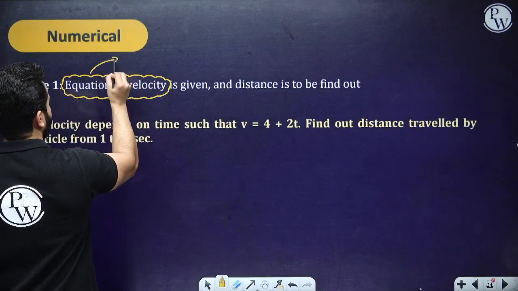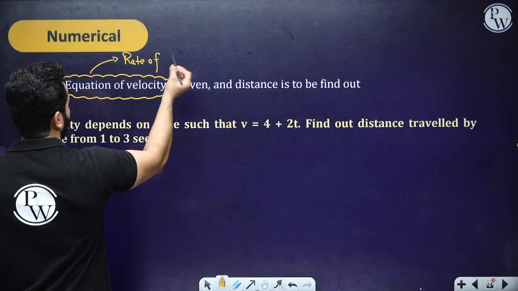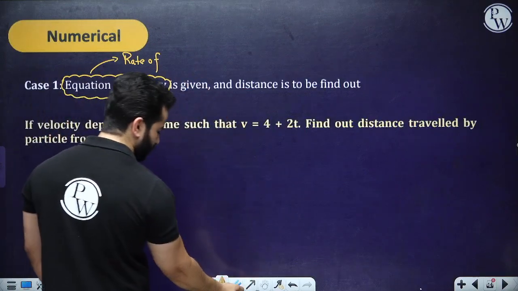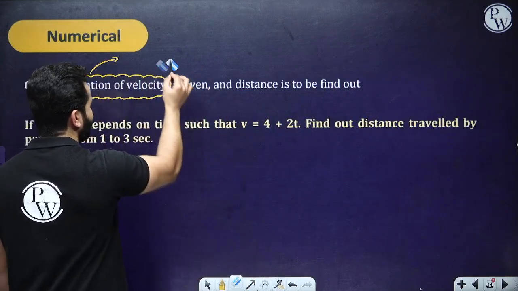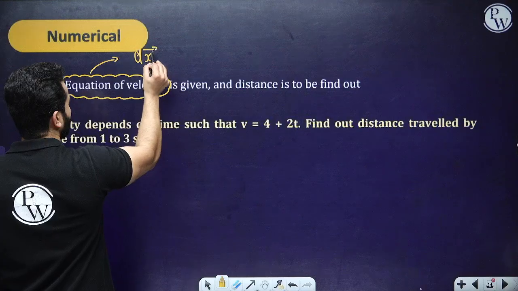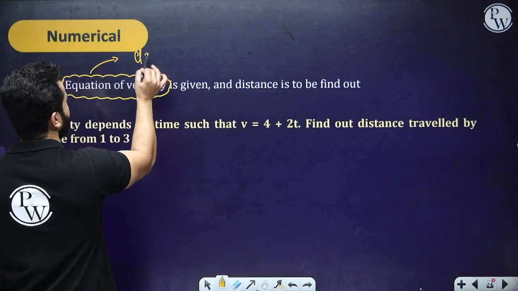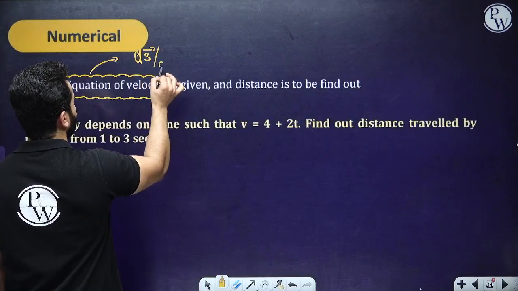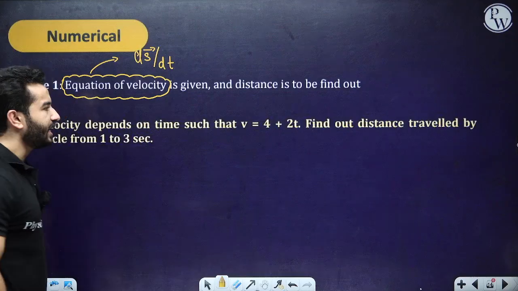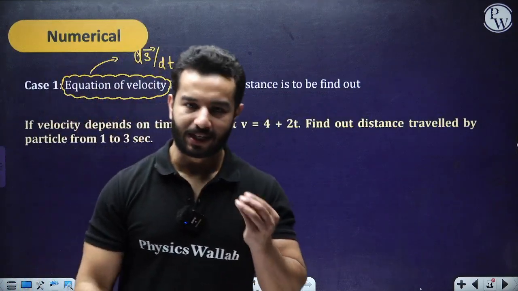It is actually the rate at which a body covers displacement. So basically we are talking about dx by dt, or ds by dt for that matter. Is that correct? But they are asking about the distance. So you have to pay some attention over here.